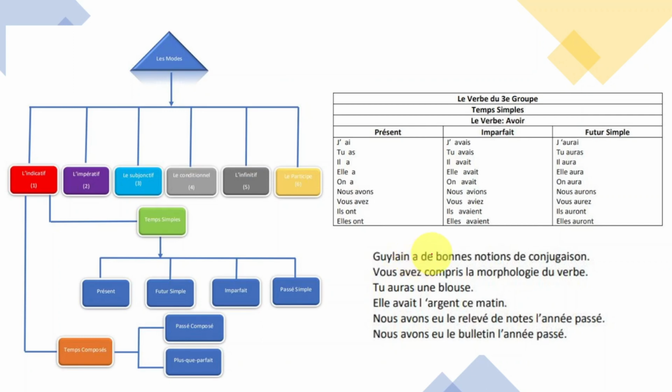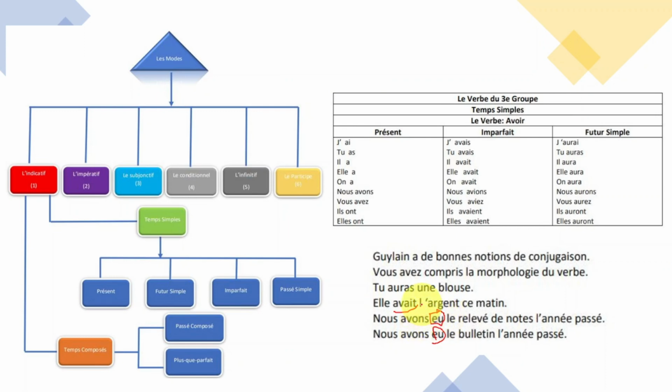Guylain a des bonnes notions de conjugaison. Vous avez compris la morphologie du verbe. Tu auras une blouse. Elle avait l'argent ce matin. When you take a look, this one comes from this part. Nous avons eu le relevé des notes l'année passée. Nous avons eu le bulletin l'année passée. So if you take a look, this one is coming from, you have to pay attention.